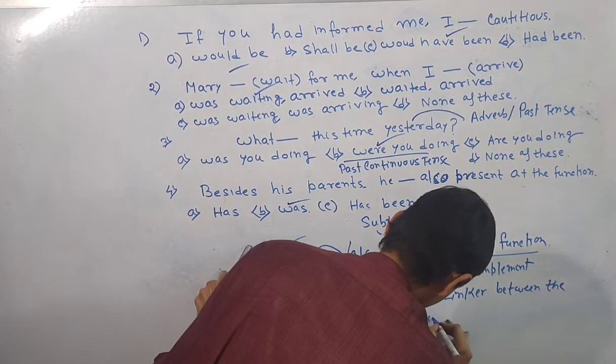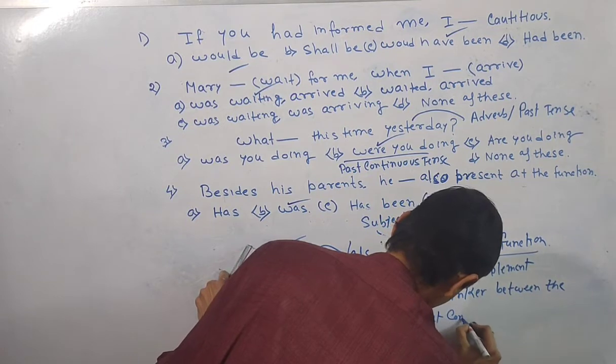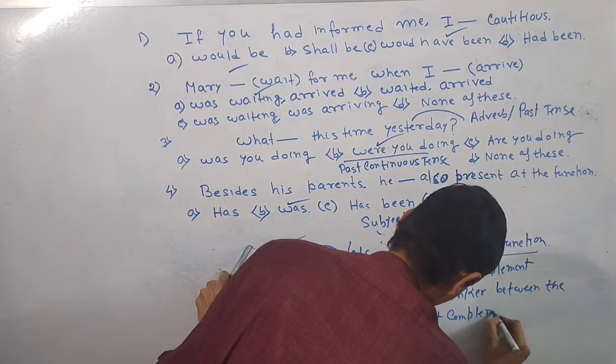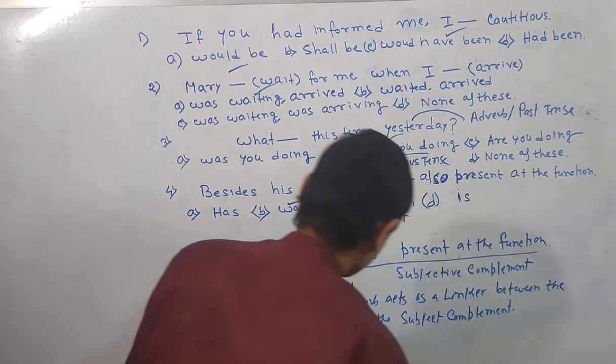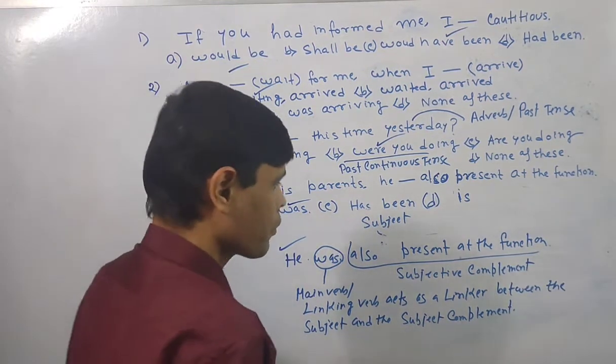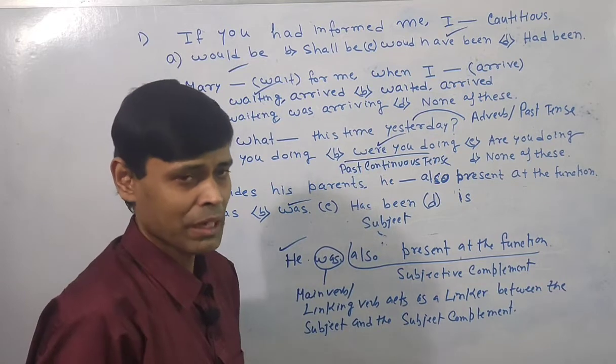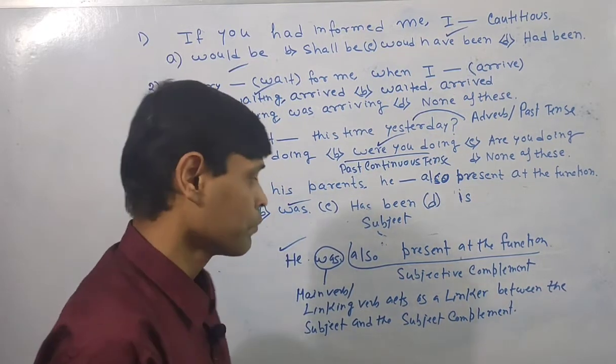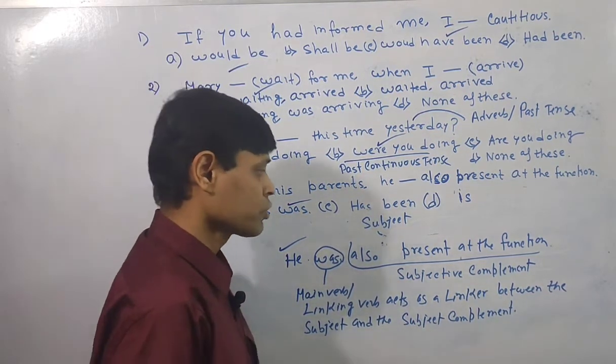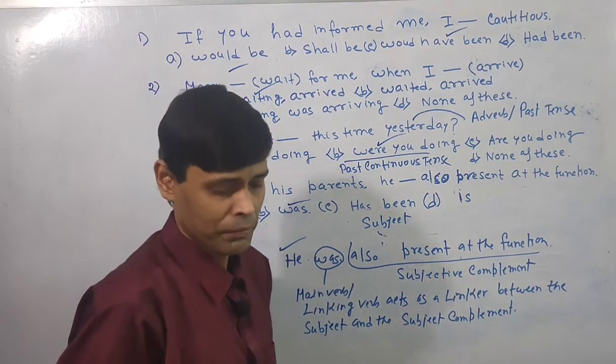Okay. So here was is functioning as the main verb, or you can say root verb or matrix verb, principal verb, but in another way we can say was is also functioning here as the linking verb.